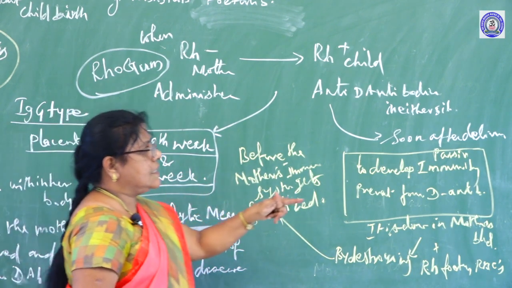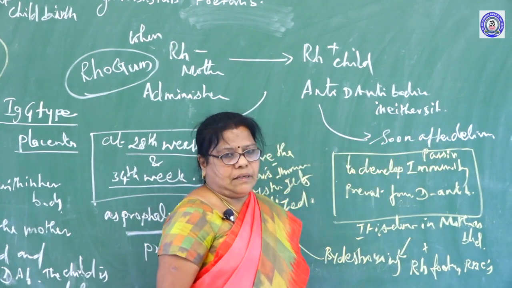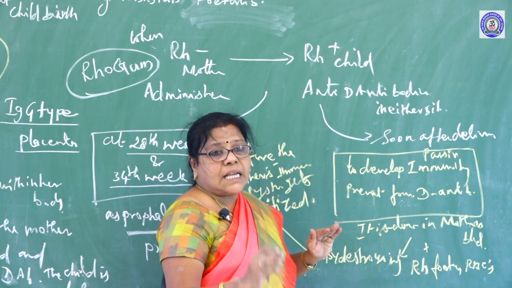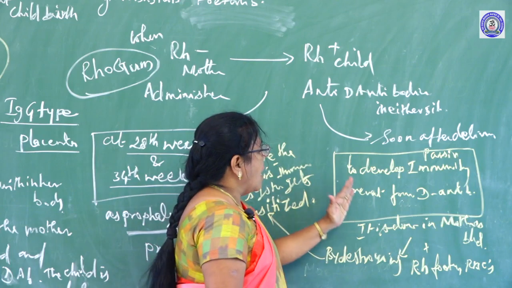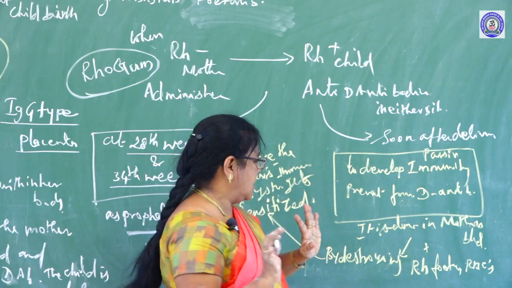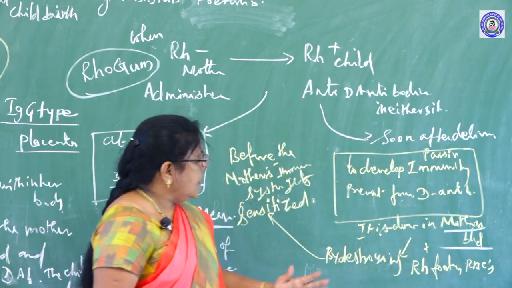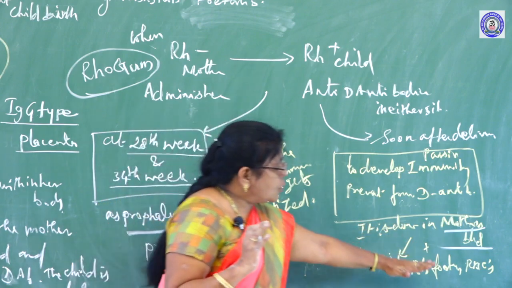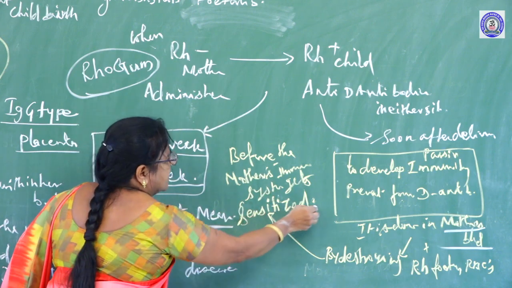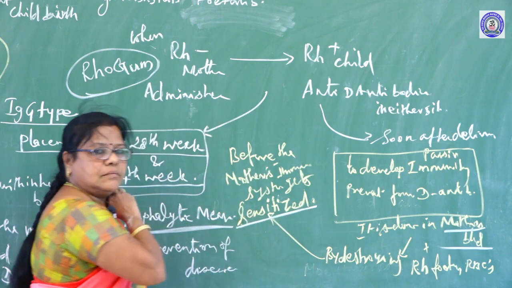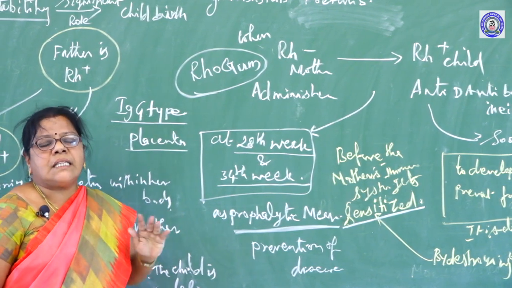The second situation is that the anti-D antibodies should be given to the mother soon after delivery. At that time, these anti-D antibodies develop passive immunity in the mother's body and prevent the formation of anti-D antibodies in the mother's blood by destroying the Rh positive fetus RBCs before the mother's immune system gets sensitized. This process has to be done whenever the mother attains pregnancy.